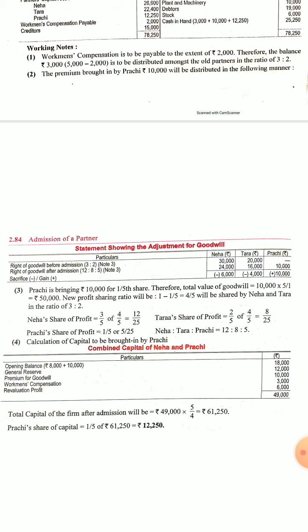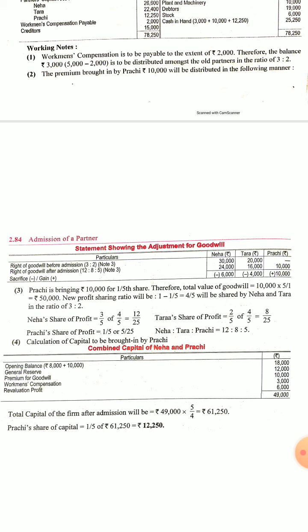And now let's see what is the new profit sharing ratio. Remaining share is for Neha and Tara, and nothing has been said, so their mutual sharing ratio will be 3:2 only, the older ratio. So 4 by 5 of 3 by 5 is 12 by 25, and Tara's share will be 8 by 25, and Prachi's share will be 5 by 25. That means 12 is to 8 is to 5.